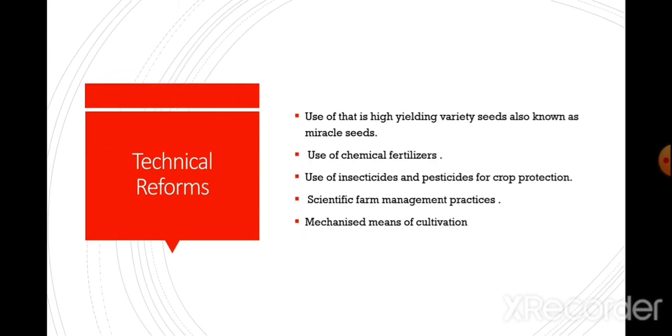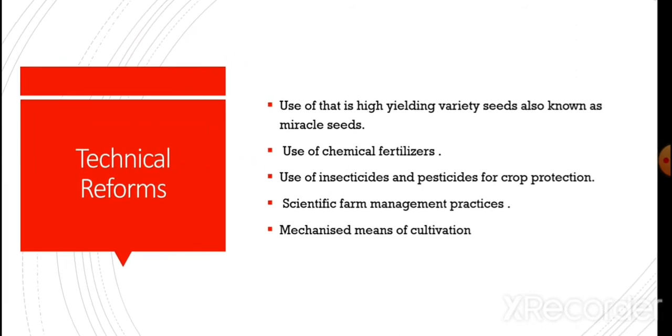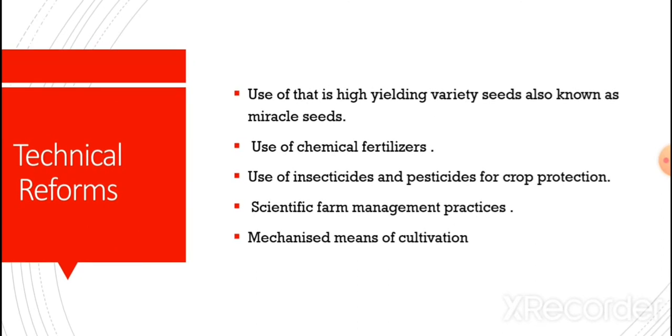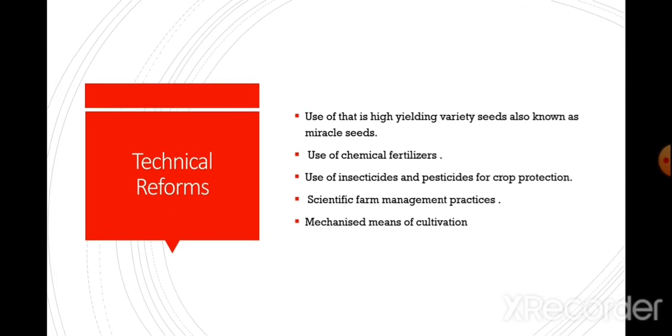First, we have the technical reforms. These reforms are basically related with modern techniques, that is advancement in technology, like use of high yielding varieties, that is miracle seeds, use of chemical fertilizers, use of insecticides and pesticides for crop protection, scientific farm management practices, and mechanized means of cultivation. So technical reforms include the reforms that are basically related with advancement in technology.